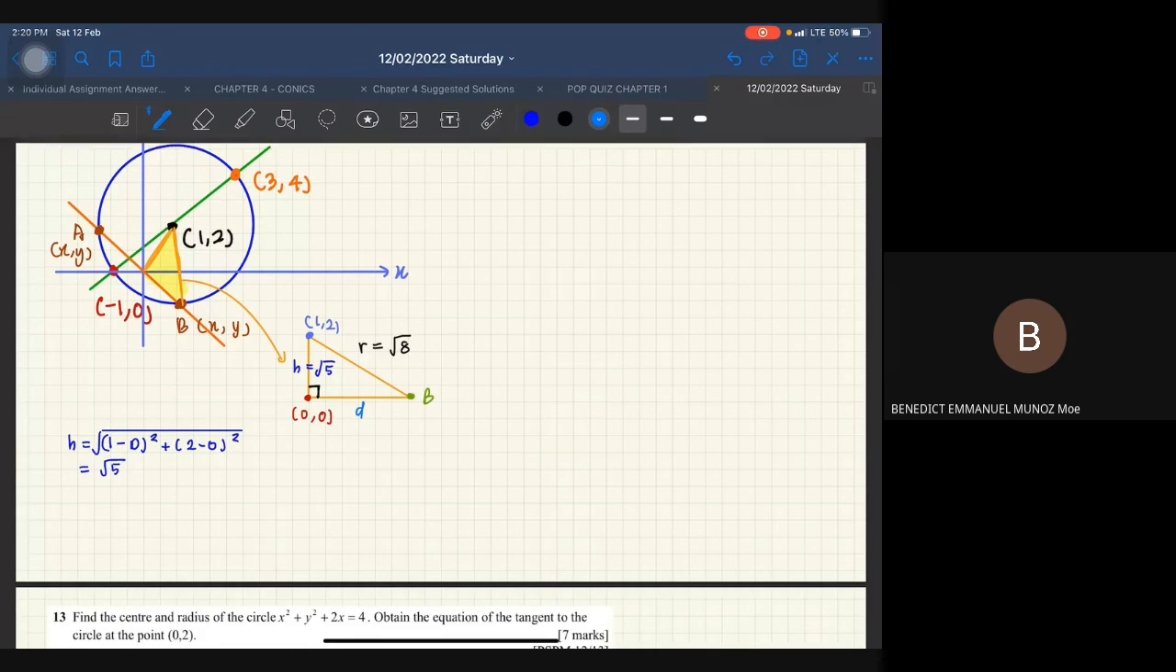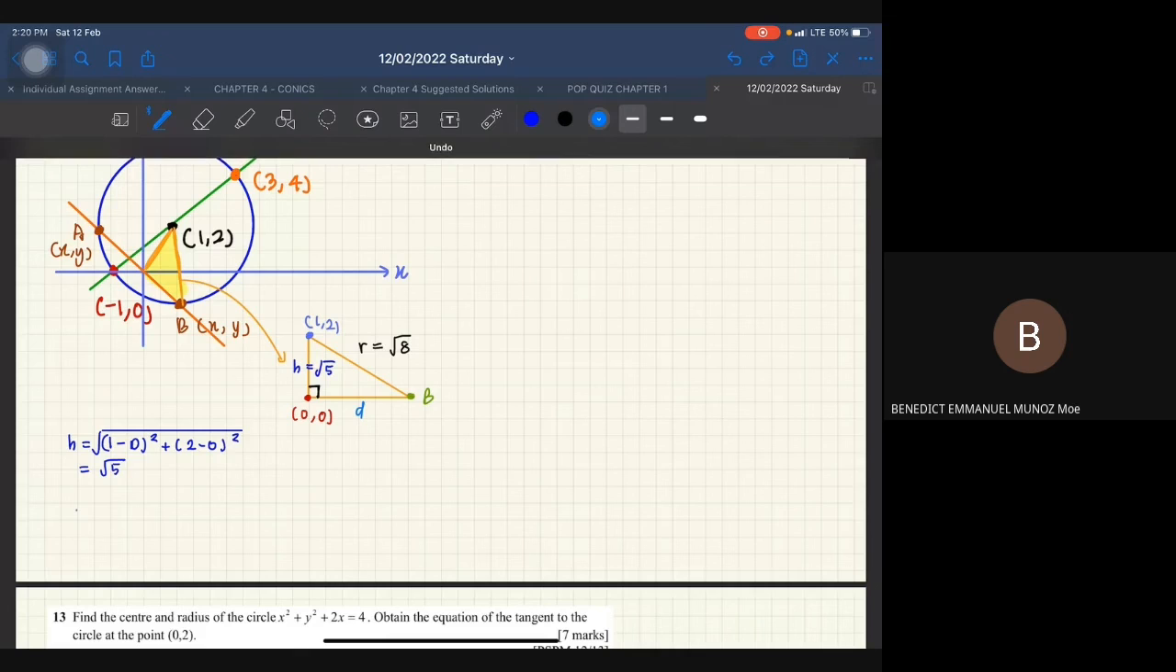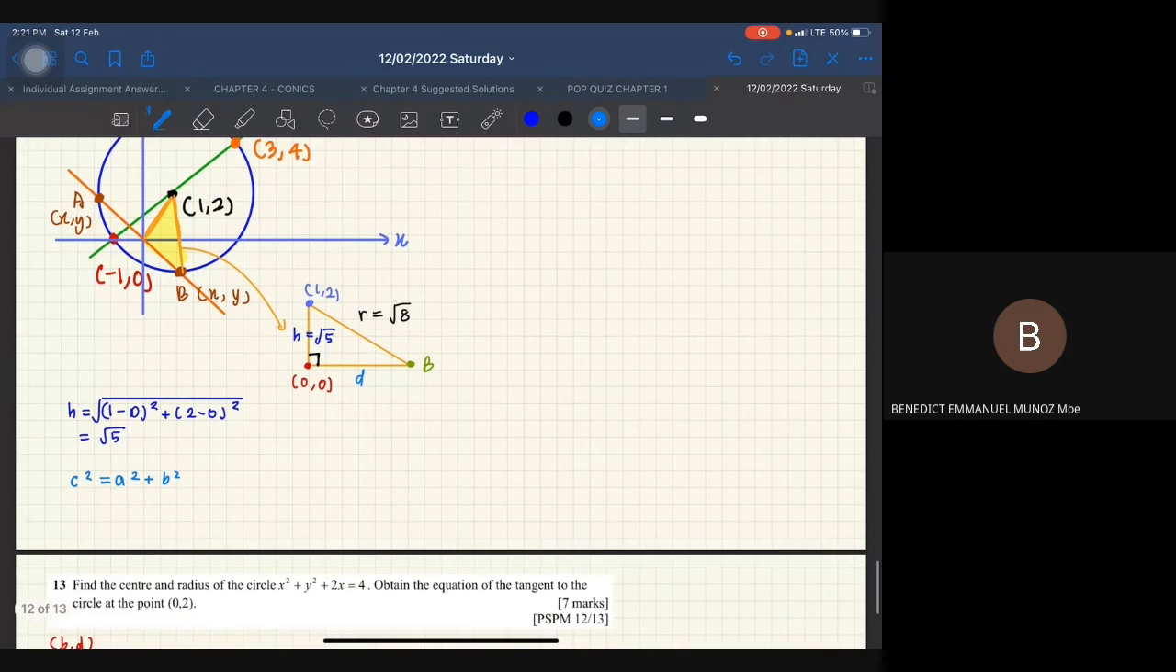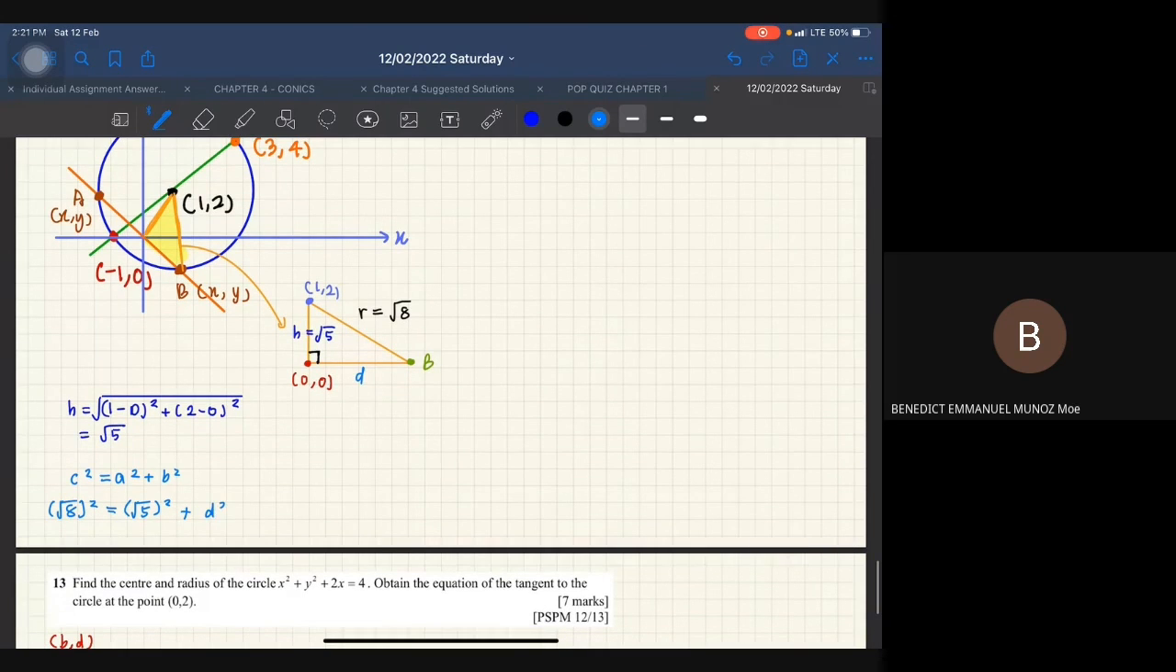Okay. So D is equal to hypotenuse. So pakai formula ni, C square is equal to A square plus B square. So my C square is 8 square is equal to A. So A is this one, H. So H is 5 square. And then plus B square. So B square is D square.